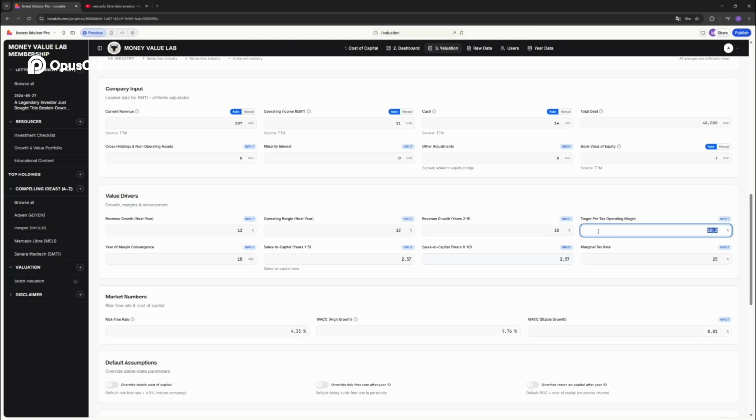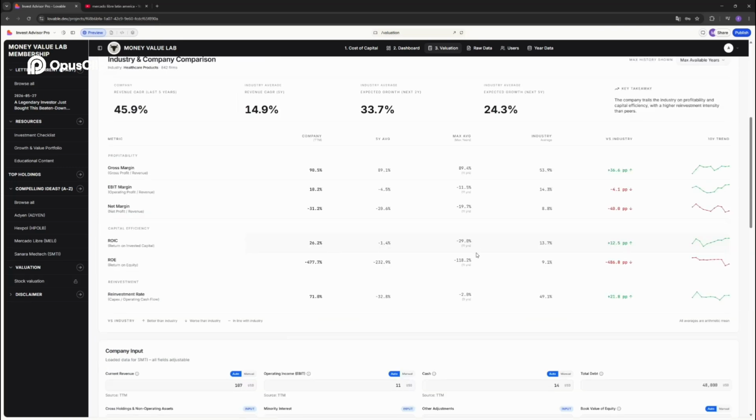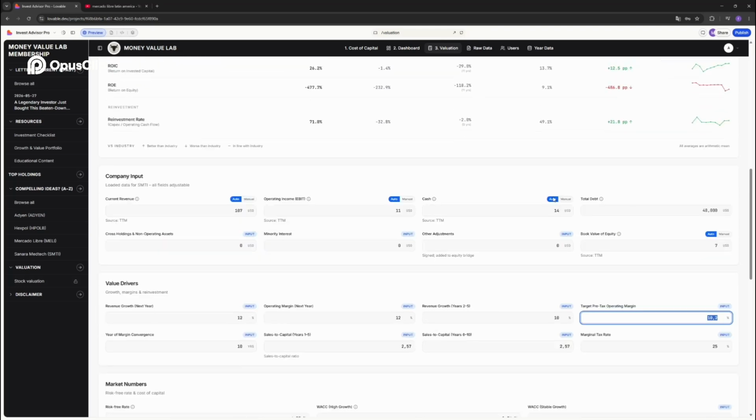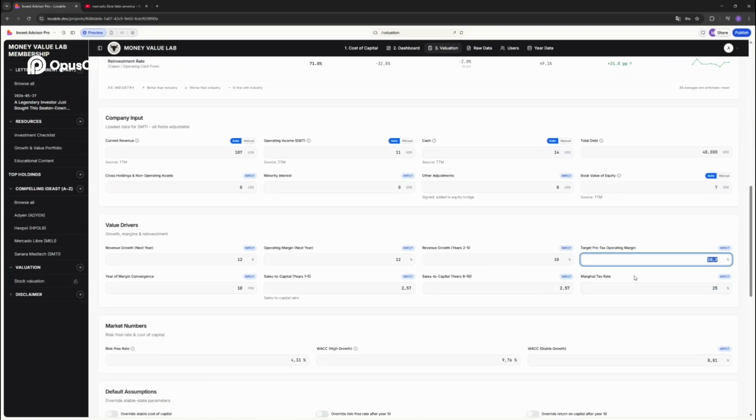Target pre-tax operating margin. So it asks you here, what will the operating margin be in year 10 or when the company becomes mature? Well, look at the gross margin of Sonarmetic. It's 90%. So they have a lot of leg room to improve their EBIT margin. And it's higher than the industry, meaning that given that they have a higher gross margin than the industry, they will also be able to pull off a higher EBIT margin than the industry. Let's say 30%, or let's put 30% here.